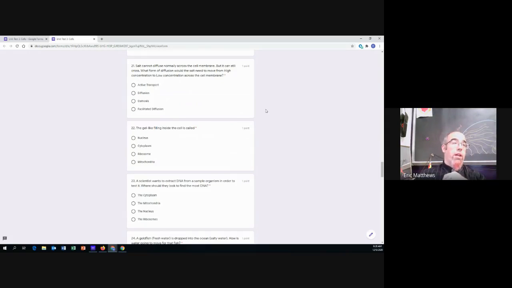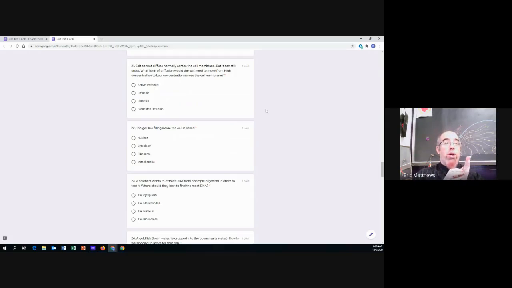Number 21. Salt cannot diffuse normally across the membrane. That's fact. Salt cannot diffuse across the membrane, but it can still cross, and it does. What form of diffusion would the salt need to move from high concentration to low concentration across the membrane?